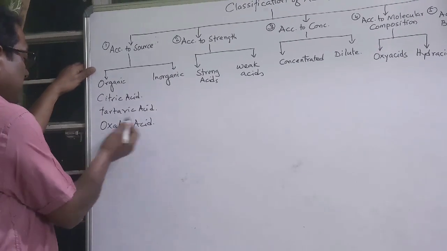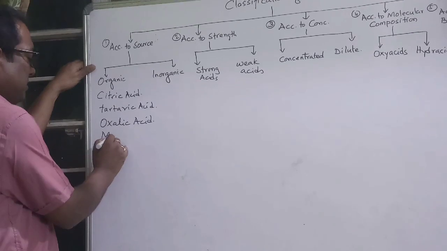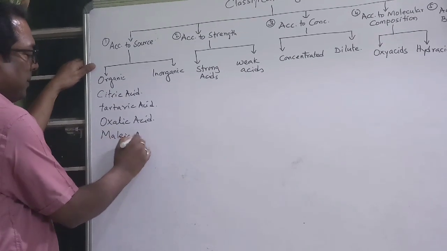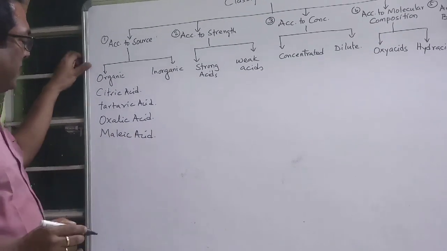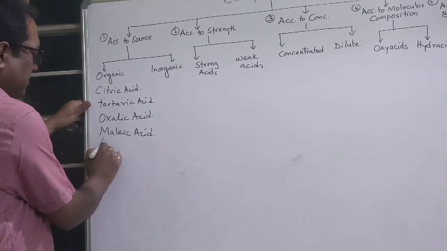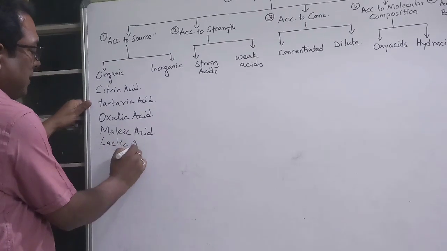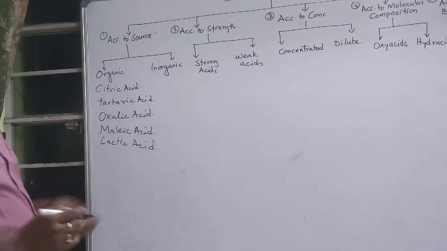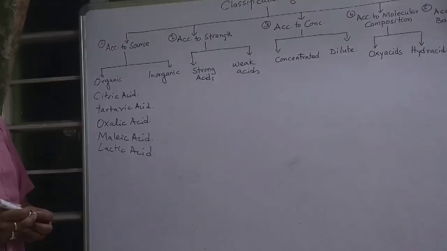We are getting malic acid from apples, lactic acid from milk. So they are either of plant or animal origin.